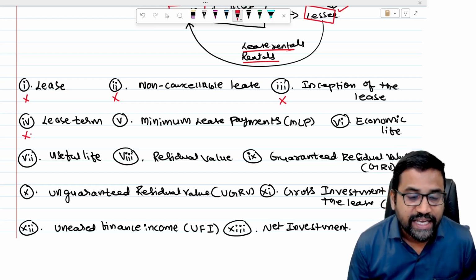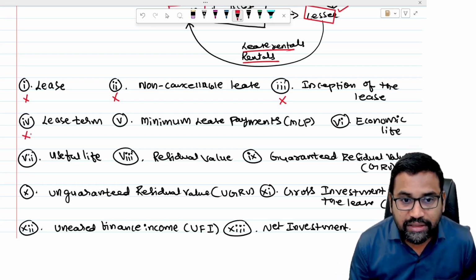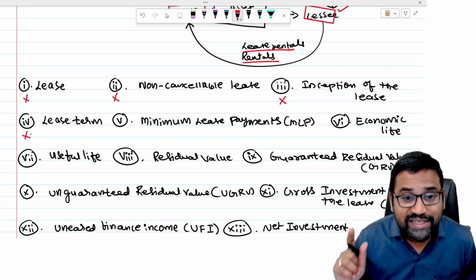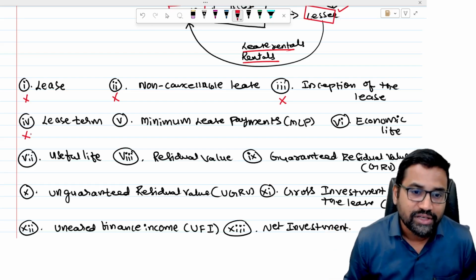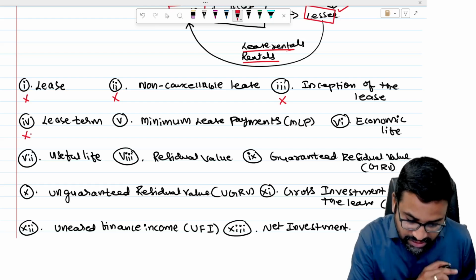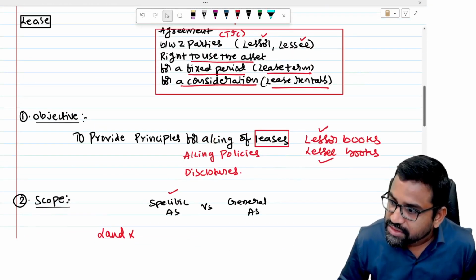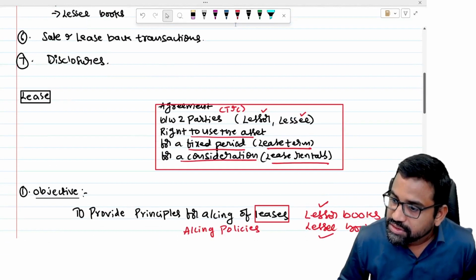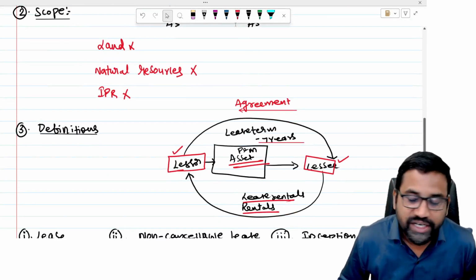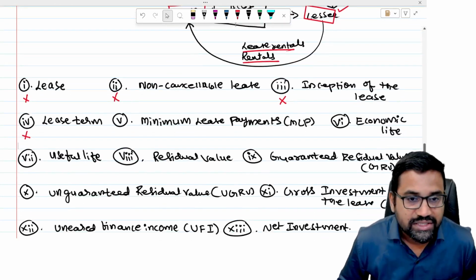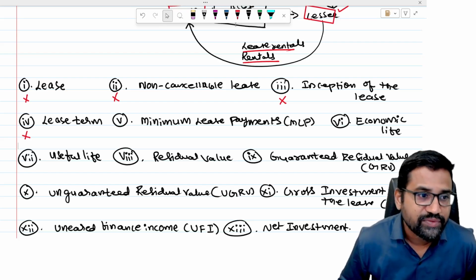Non-cancelable period plus any further period which can be continued by the lessee with or without further payment, where at the inception of the lease it is reasonably certain that he will continue the lease. So these are the definitions we have discussed till now. What have we discussed? We have discussed the objective, the scope of the standard, and we started discussing definitions: lease, non-cancelable period, non-cancelable lease, inception of the lease, lease term.